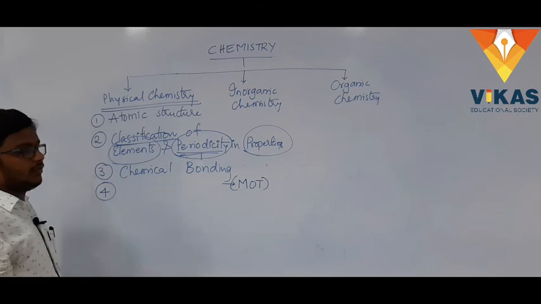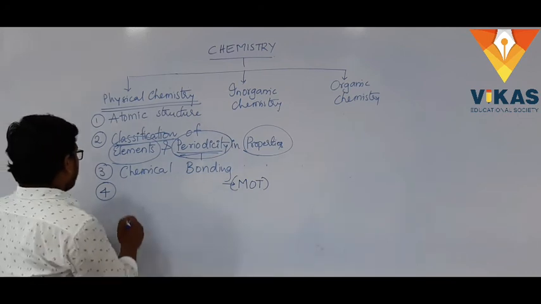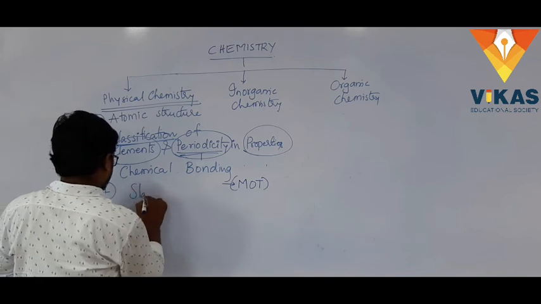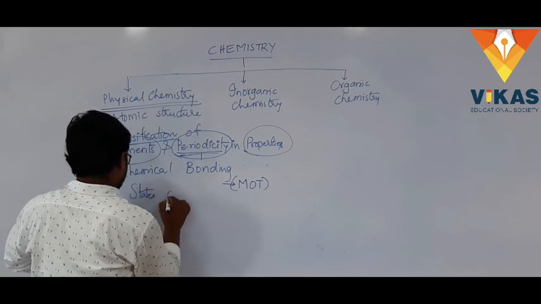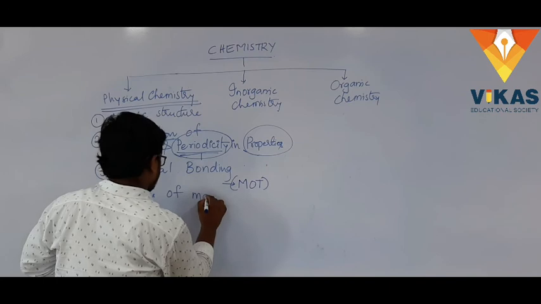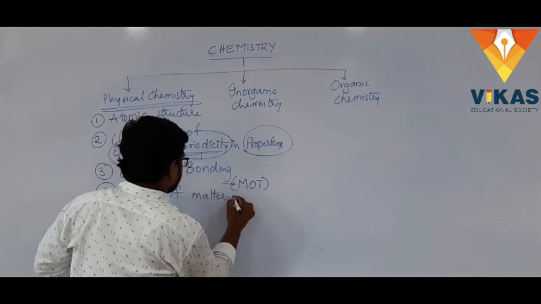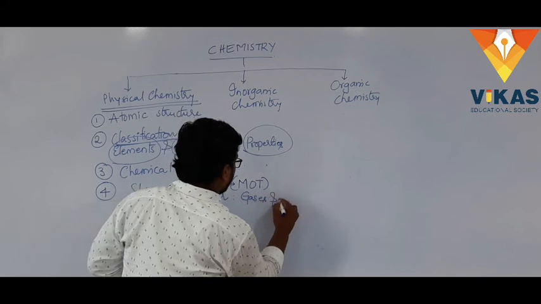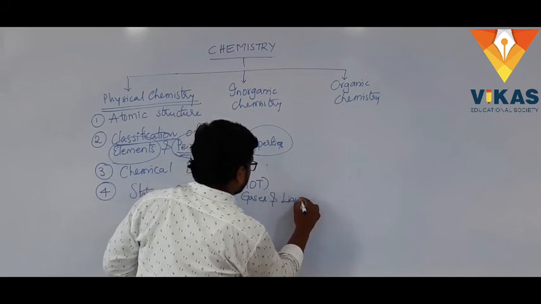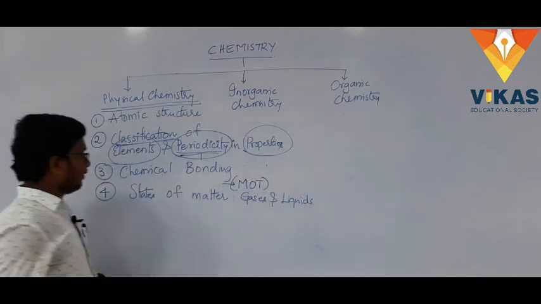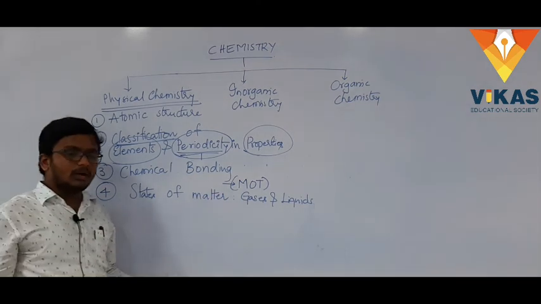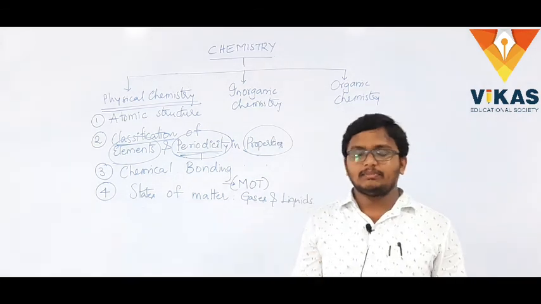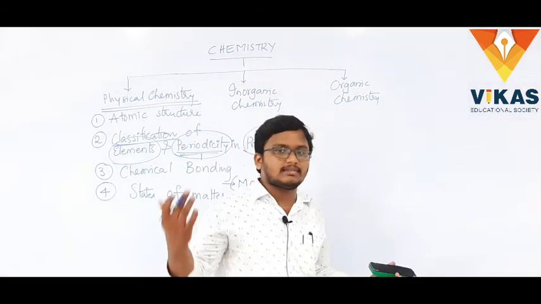So what is covered in the fourth chapter? Fourth chapter will cover states of matter, gases and liquids. Right, states of matter. We already know matter exists in three forms, right? We learned from the previous classes solids, liquids, gases.